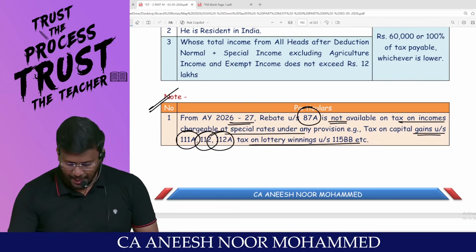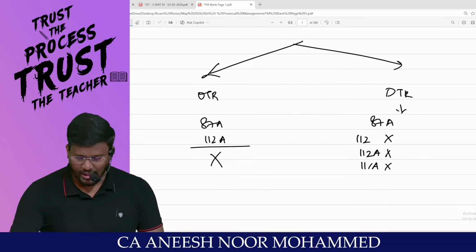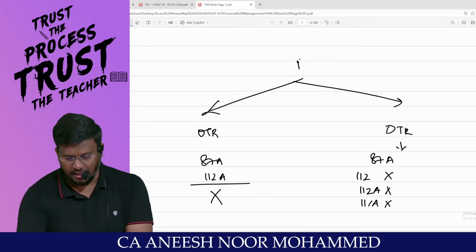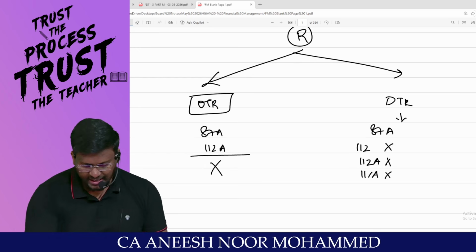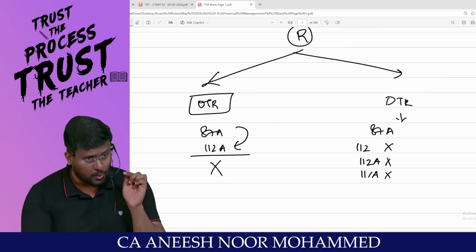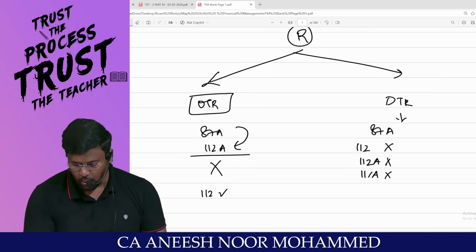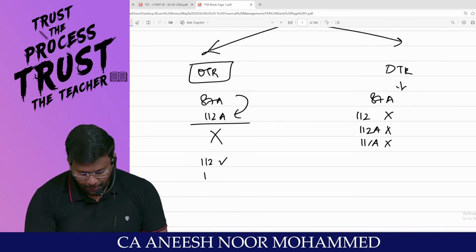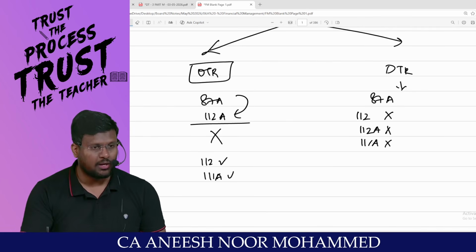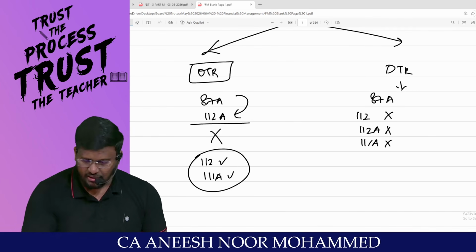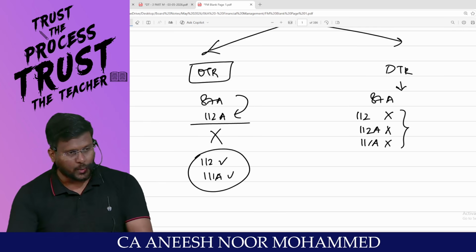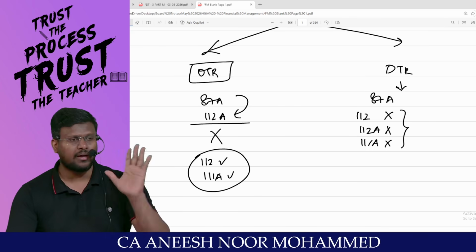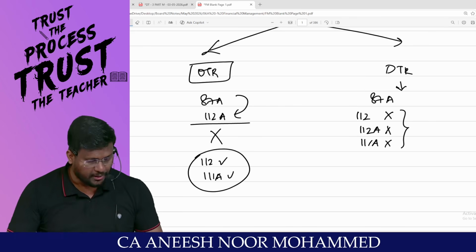Okay, this is an amendment, my dear lovable students. So you can understand like this. There are two routes: optional tax regime and default tax regime. Under optional tax regime, 87A will be available against 112 and against 111A. Are you all really with me? Whereas under the default tax regime, 87A will not be available against 112, 112A, 111A. Surely in the current exam question, this adjustment will be there.